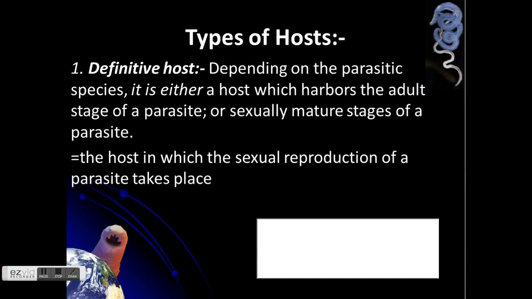So definitive host, depending on the parasitic species, it is either a host which harbors the adult stage of a parasite or sexually mature stages of a parasite. It's complicated, but this definition is easier to understand. The definitive host is the host in which the sexual reproduction of the parasite takes place. So, the sexual maturation happens in the definitive host.